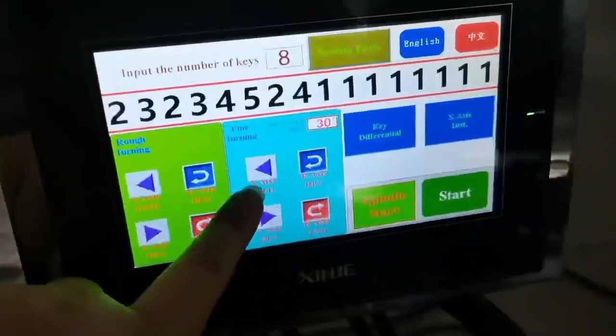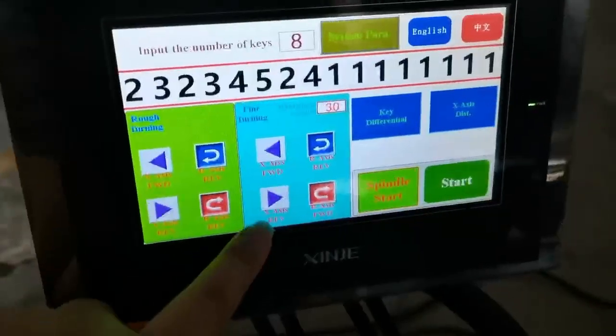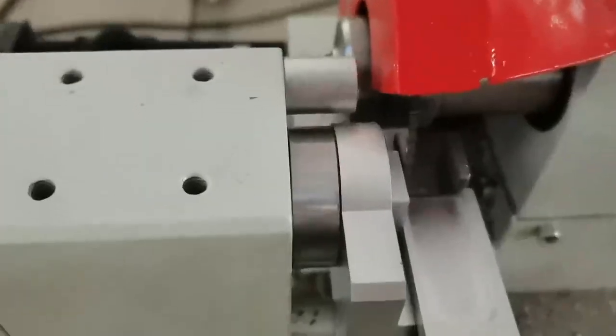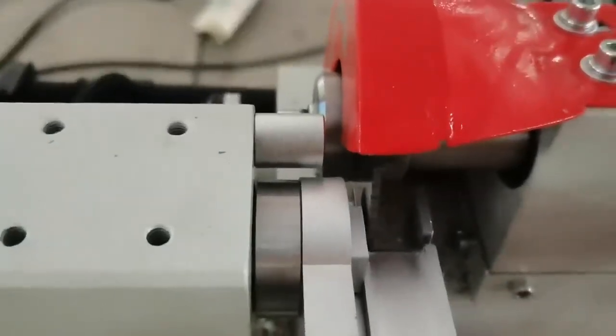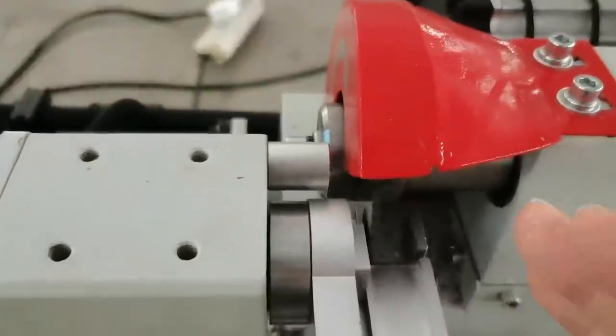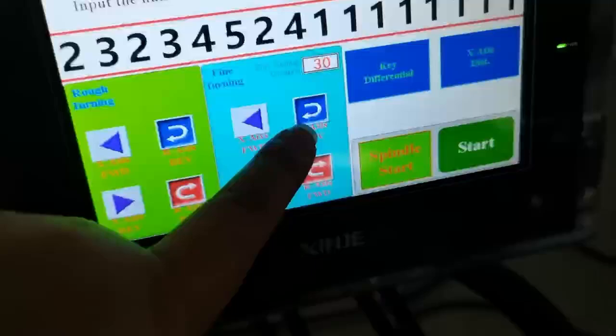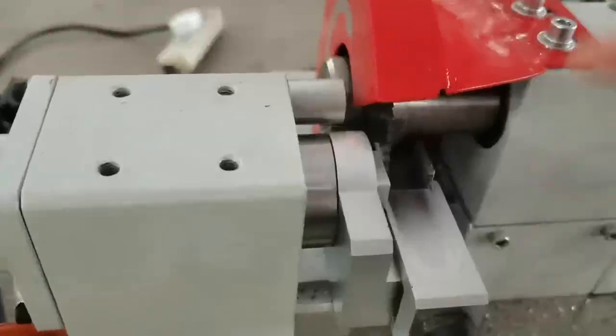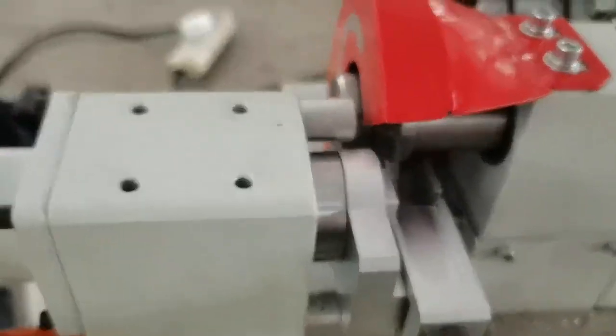Here is the x-axis, forward and back, and this. It controls the tools, left and right here. And this is the rotate axis. Rotate is this. Here, this one is up and down. This axis.